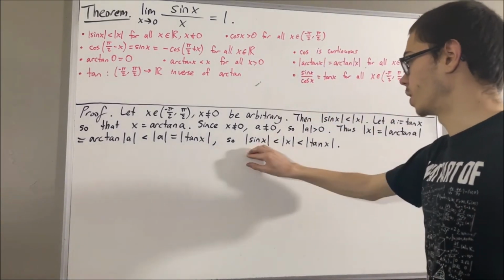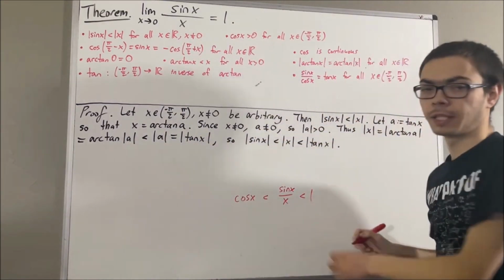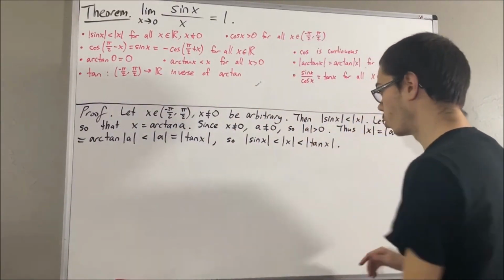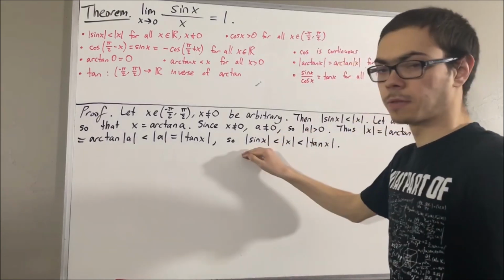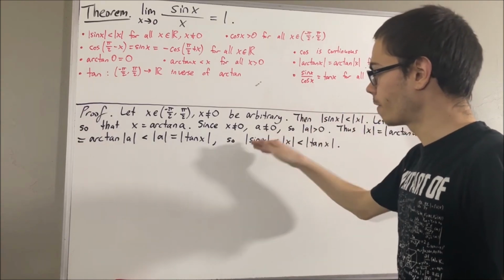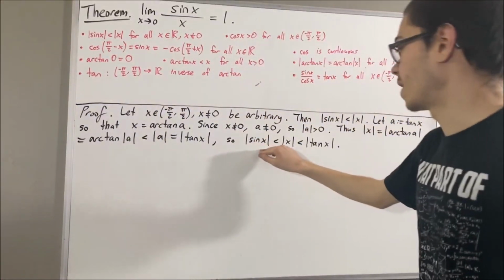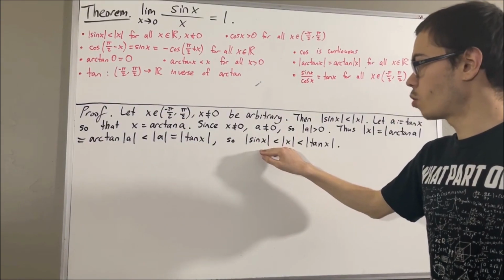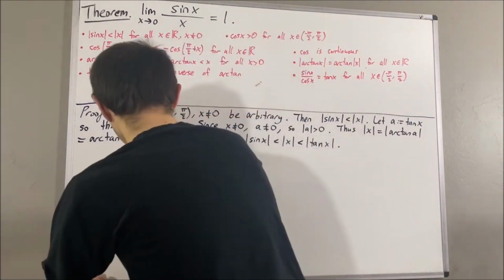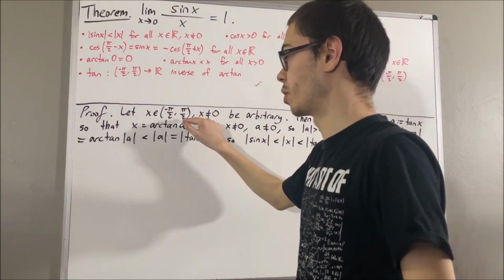But now, the claim is we can modify this inequality so that we can get this inequality. And to see how we can do that, well, first of all, we're going to divide all three sides by absolute value of sine x. But how do we know we can do that? What if absolute value of sine x is equal to 0? So first, the claim is that absolute value of sine x is non-zero. And to show why that's the case, well, there's two possibilities of what x could be. Either x belongs to the open interval negative pi over 2 comma 0, or x belongs to the open interval 0 comma pi over 2.